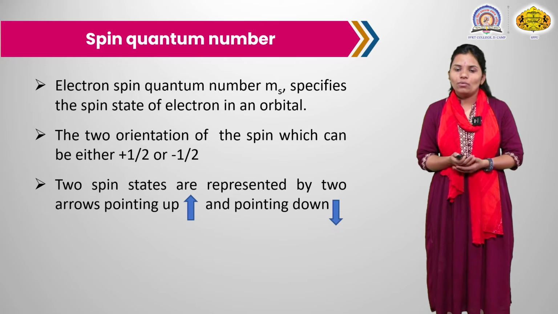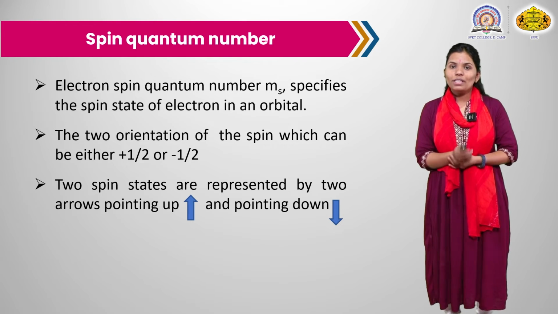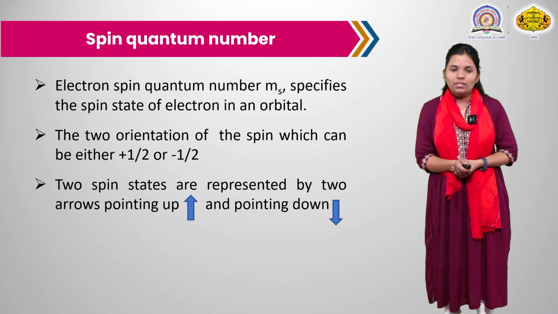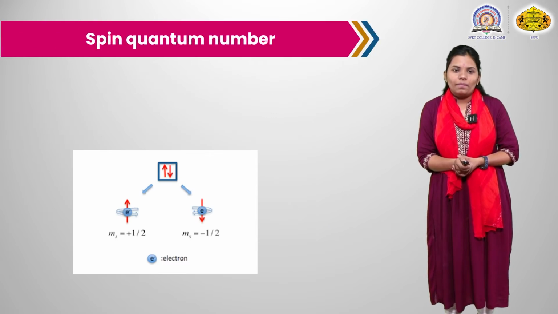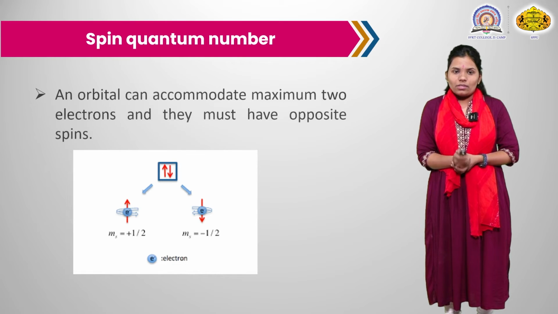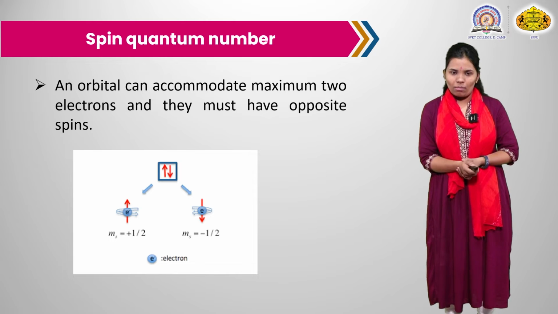The spin of a particular electron should be plus half or minus half only.